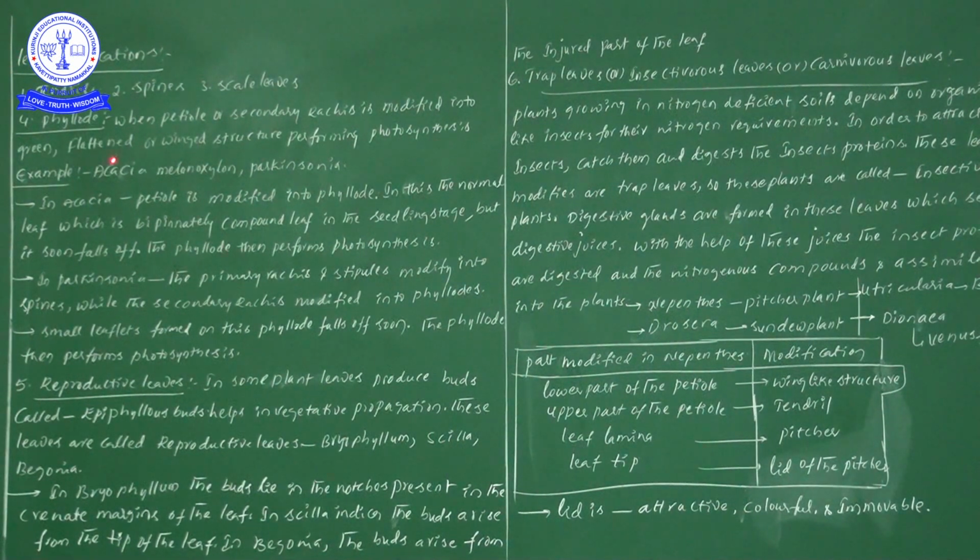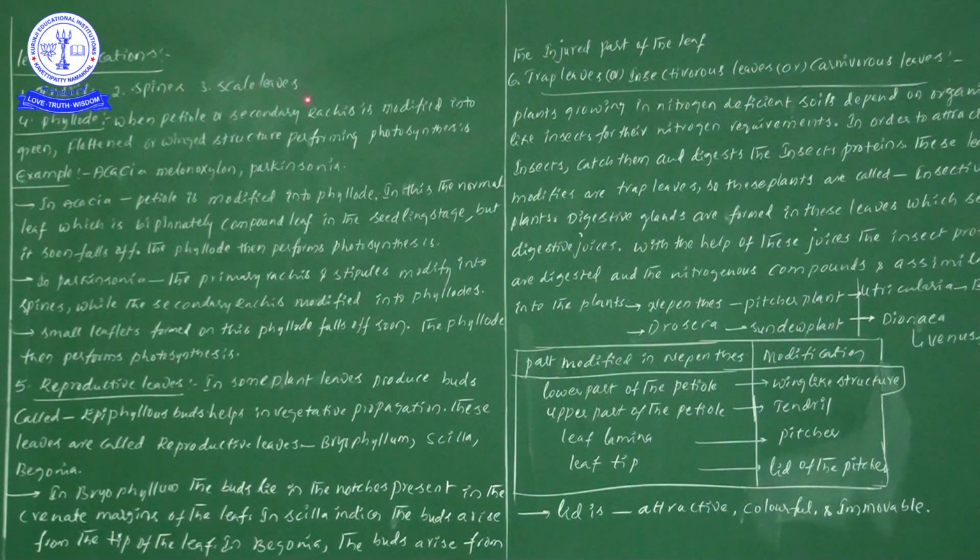Students, now in this video, we are going to discuss leaf modifications. In the previous video, we discussed tendrils, spines and scale leaves. Now in this video, we are going to discuss the fourth one, phyllodes.